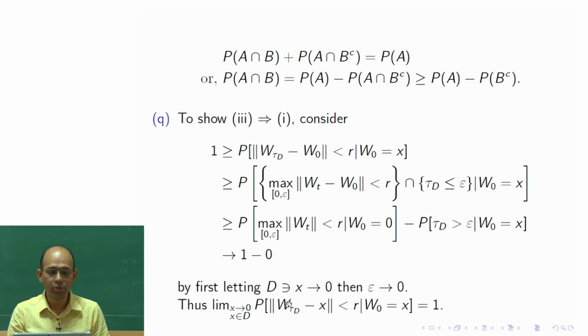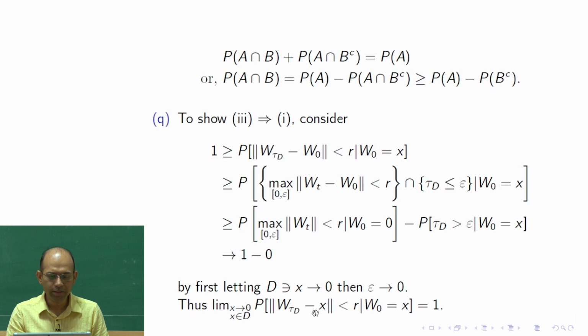So the probability that w tau d minus x is less than r given w0 is equal to x tends to 1. It is not yet the proof is not yet done. We have just obtained this result from the property that this goes to 0.